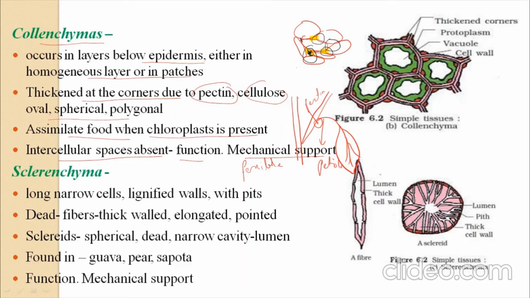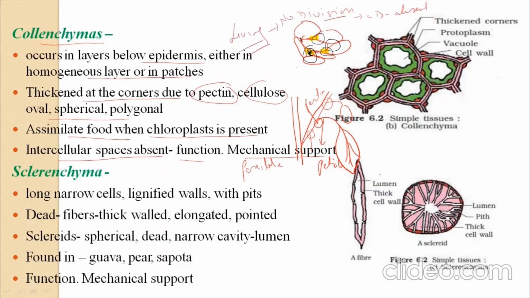Collenchyma. Collenchyma cells are always found where there is an attachment between parts of the plant, like where a flower is attached. Here also you find collenchyma. If a fruit is attached, suppose this is a fruit, then here too collenchyma is present. These are also living cells, but they never divide. No division is seen. We find that cell division is absent. Okay.